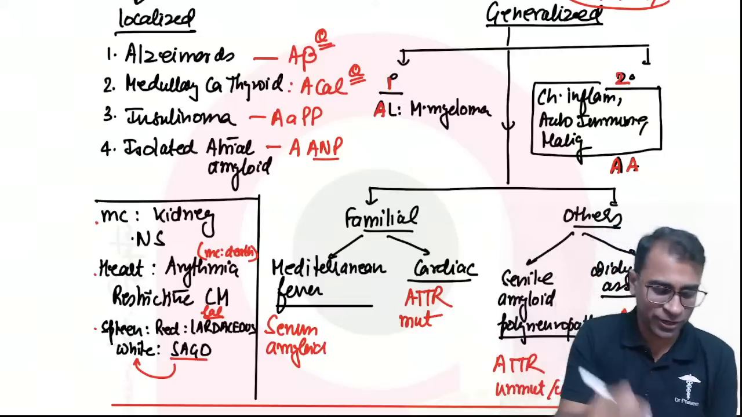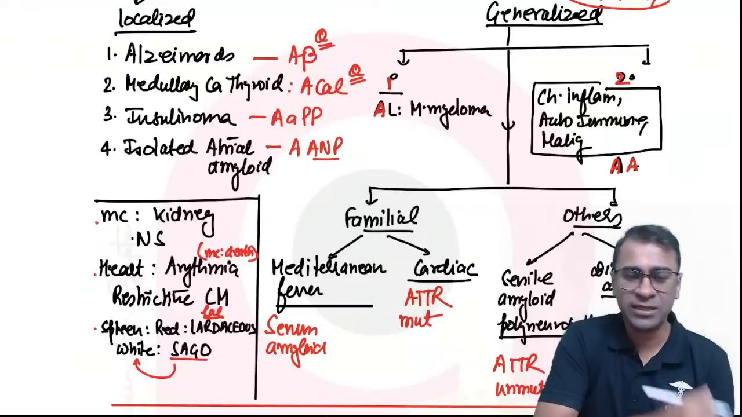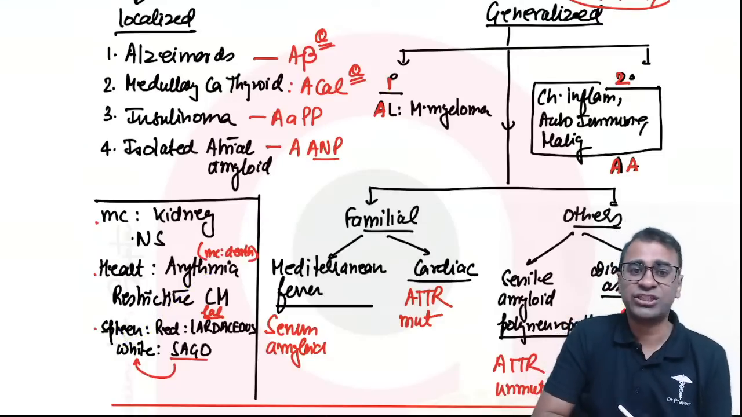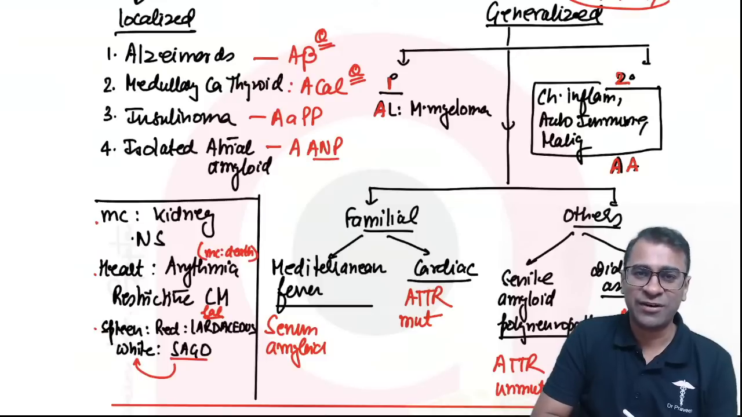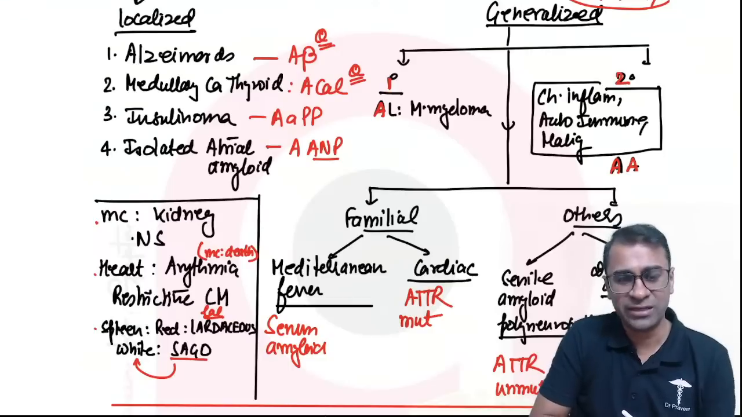Khatam, finish. Okay. Now most common organ kidney. In heart it can show arrhythmias, and the most common cause of death is there. And spleen, it can lead to lardaceous spleen if it is red pulp, and sago spleen if it is a white pulp involvement.